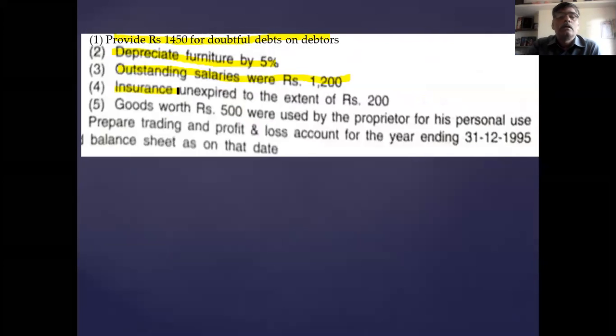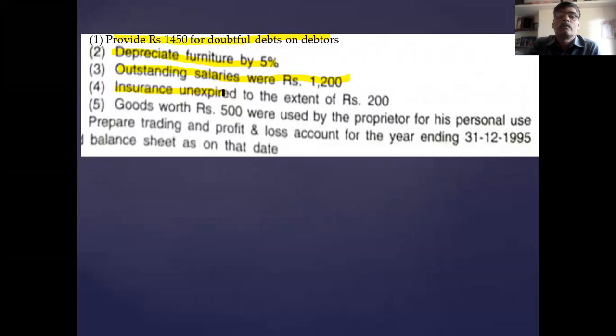Then unexpired insurance. Unexpired insurance means the insurance is paid, but its period is not completed. That is nothing but prepaid. Unexpired insurance means the insurance premium is paid well in advance and the period is not completed. Therefore, it is called prepaid insurance. Prepaid insurance is to be deducted in the P&L account and considered as an asset and goes to the asset side.